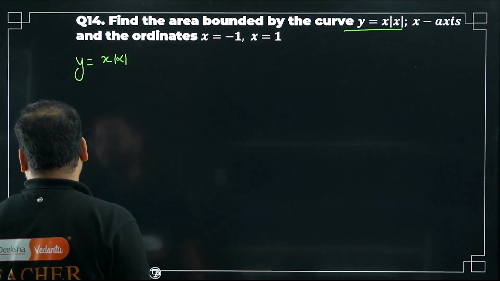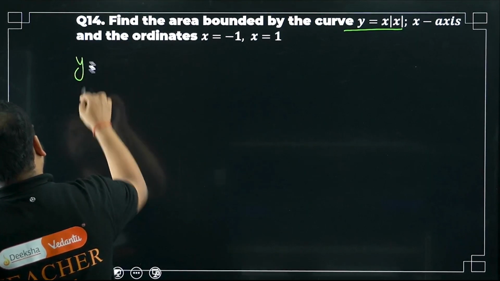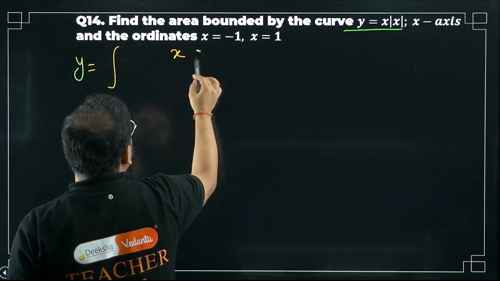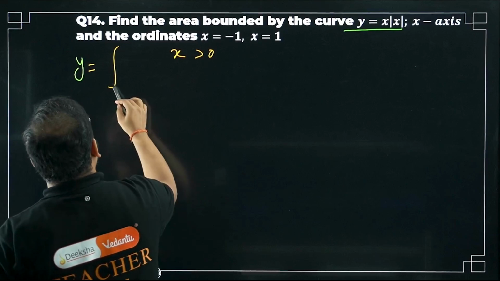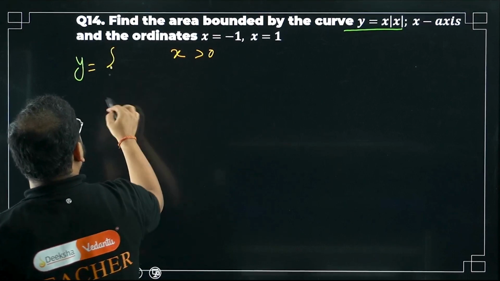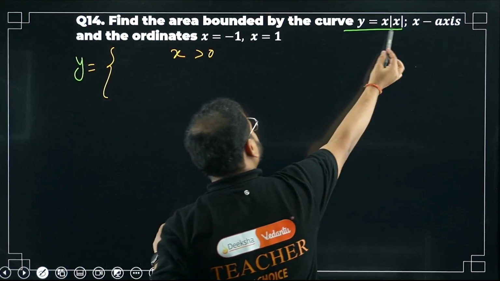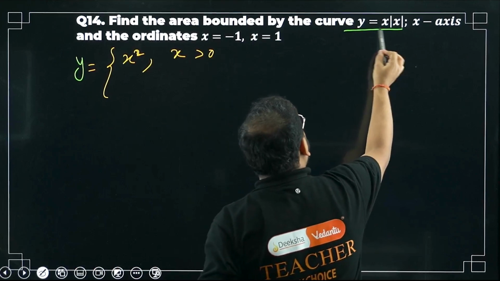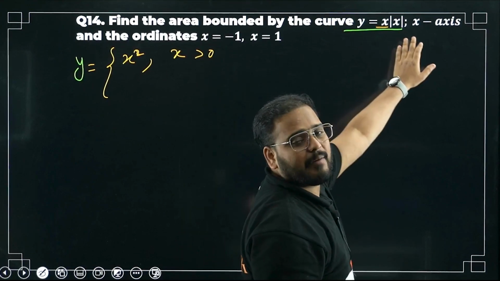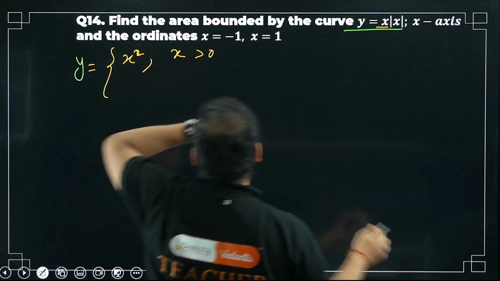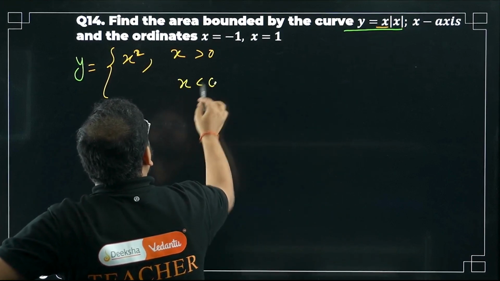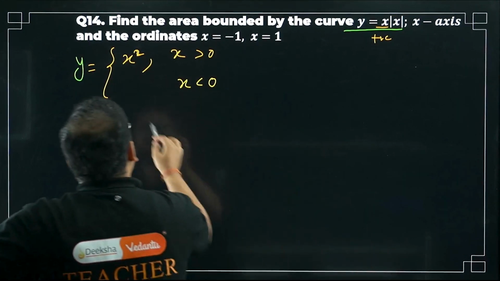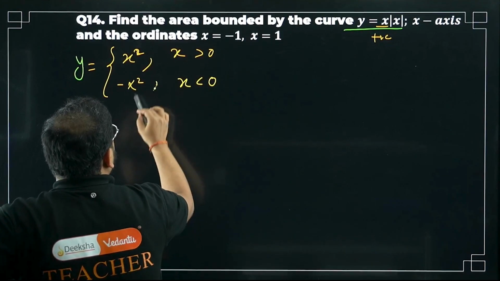So when will this be positive? It will be positive when x is more than 0. Yes, when it is more than 0. Please check. When x is more than 0, it is positive, so x square. When x is more than 0, x is positive and mod x will become positive only, right? Check, please check. What is it when x is less than 0? This is positive, but mod has to open with negative to make it positive. So again, negative.